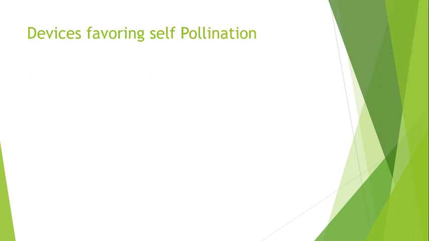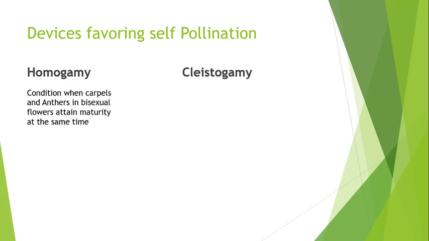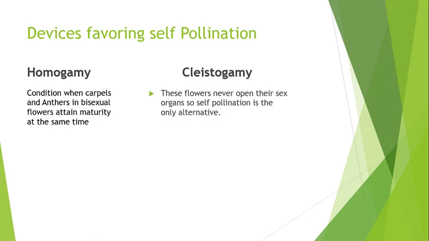Next, we are going to study devices which favor self-pollination and avoid cross-pollination. We also can say it as inbreeding devices. There are 2 types, homogamy and cleistogamy. Homogamy means a condition when carpels and anthers in bisexual flowers attain maturity at the same time. Whereas cleistogamy, these flowers never open. The sex organs are inside only. Both are maturing at the same time. So of course self-pollination is the only alternative.